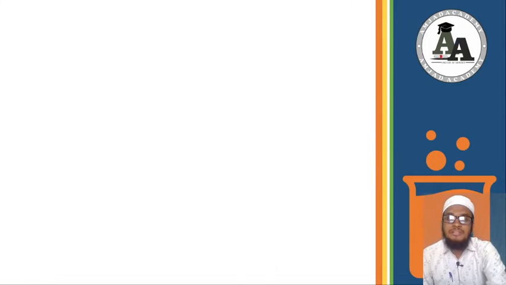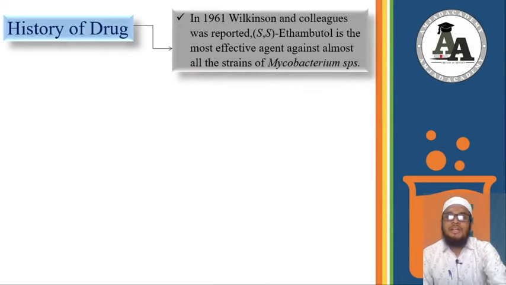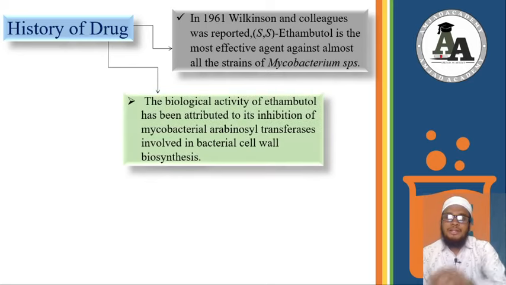Next, I will go toward the slight history of my drug. Ethambutol was discovered in 1961 by Wilkinson and his colleagues, and they reported that the SS enantiomer of ethambutol is more effective against the Mycobacterium variants. Its biological activity is to inhibit the enzyme which takes part in the cell wall synthesis.